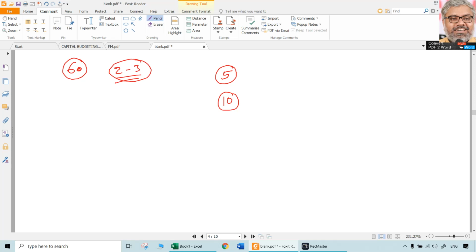All other chapters generally carry 5 marks only. There is no scope for them for 10 marks, like leverages, like dividend policies. Chapters like risk in capital budgeting are all 5 marks type of chapters only. So where will the 10 marks questions come from?